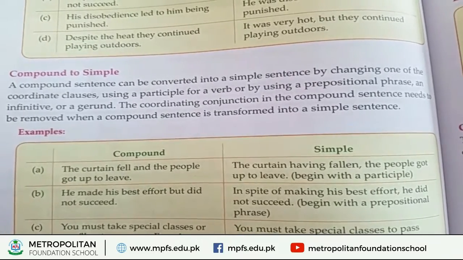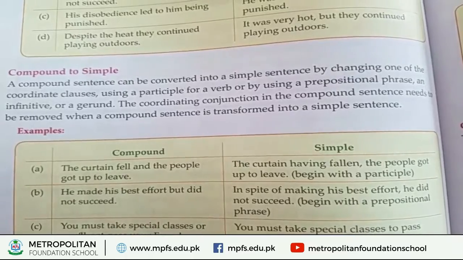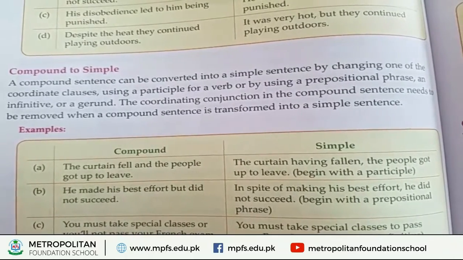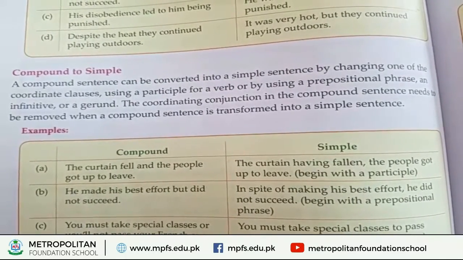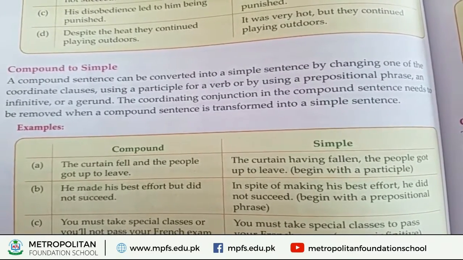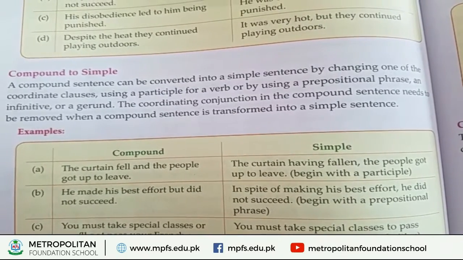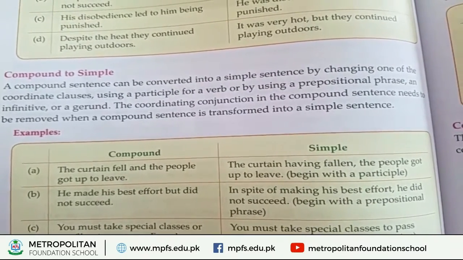The coordinating conjunction needs to be removed when a compound sentence is transformed into a simple sentence.